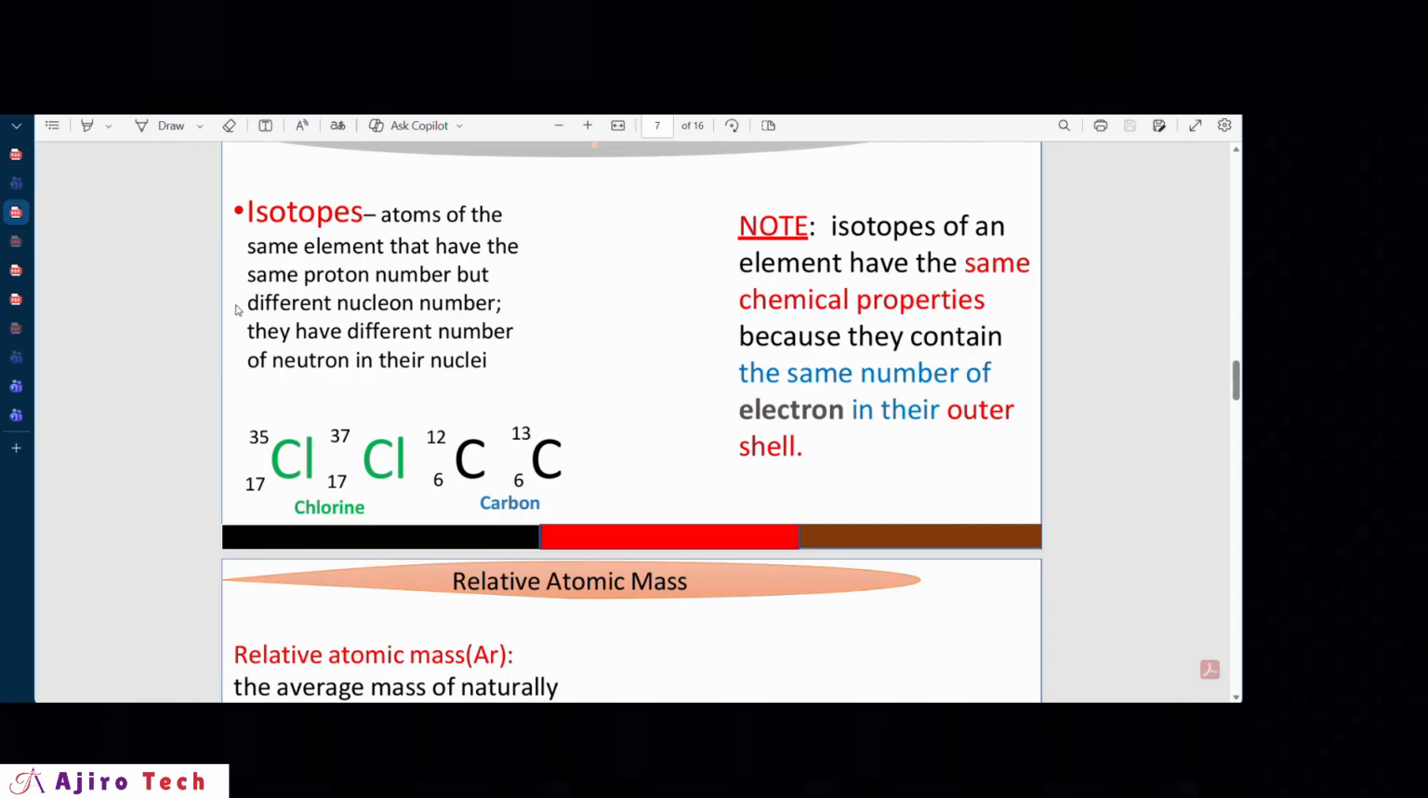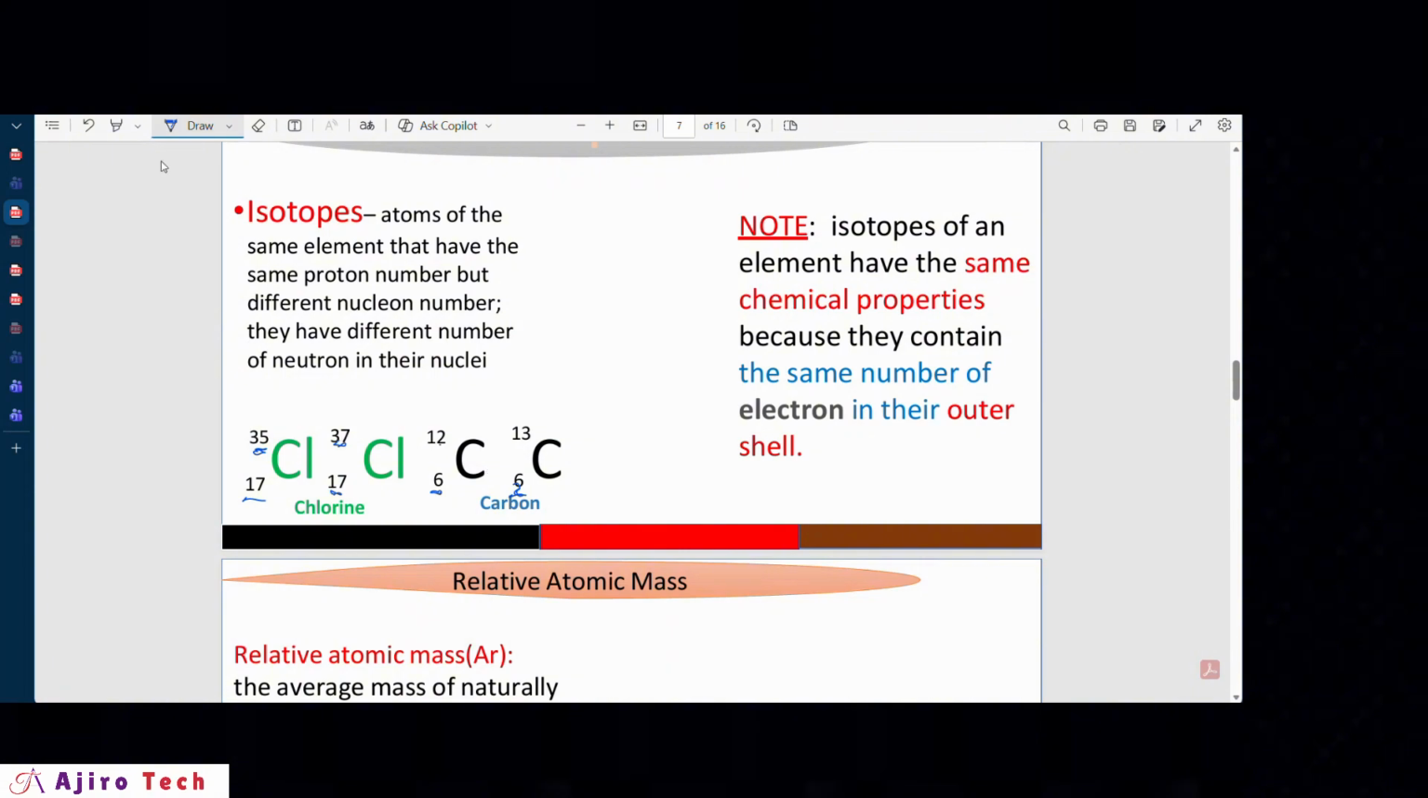For example, we have chlorine 17, 17, or you can say 35, 37. That's a difference in nucleon number because the number of neutrons is different. We also have carbon 6 exhibiting isotopy, where it has 12 and 13.